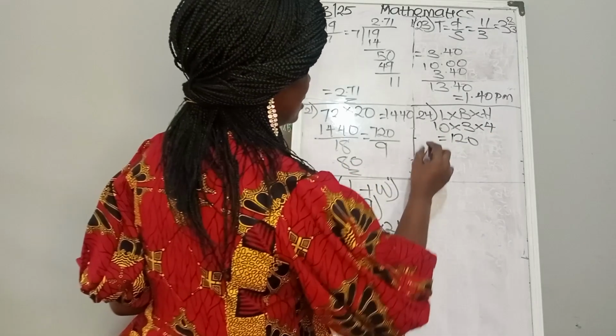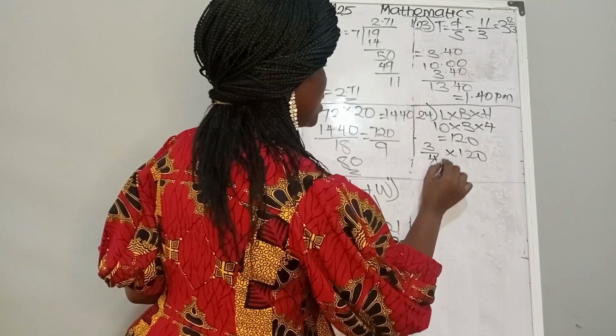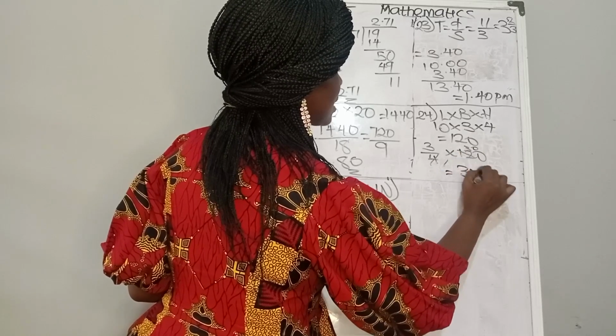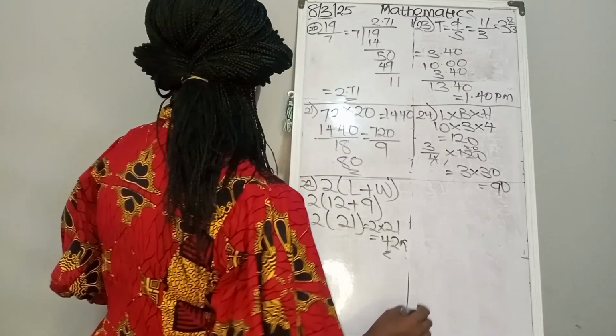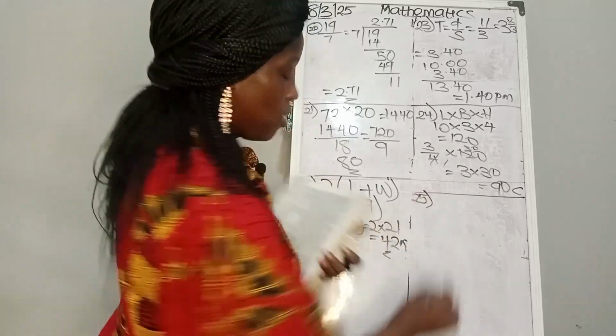No, since it is 3/4 full, so it will be 120 divided by 4. 4 in 12, that is 3. So that will give us 3 times 30, which is equal to 90. So we have our answer there to be C. To our number 25, I hope you are enjoying yourself.